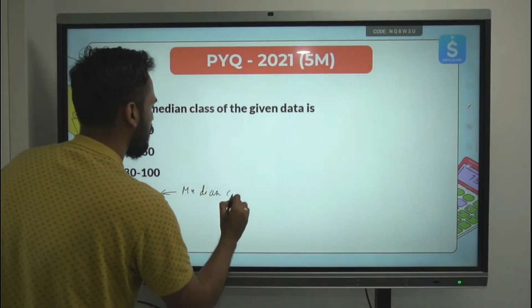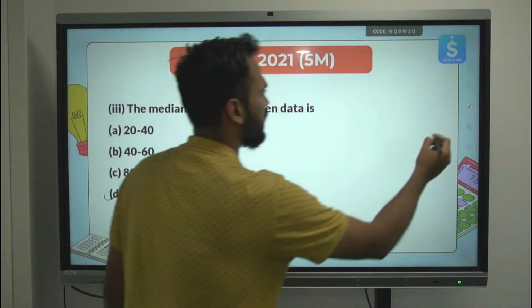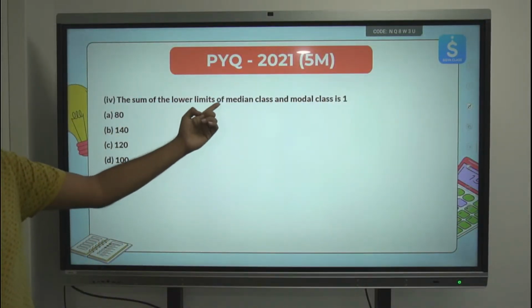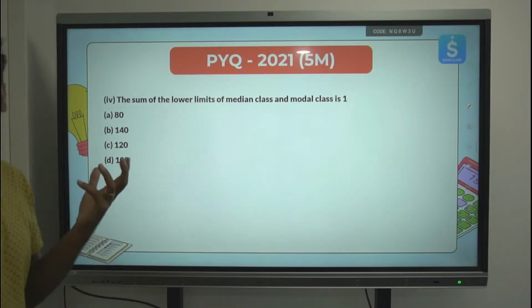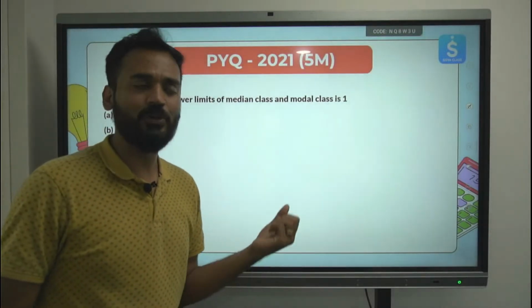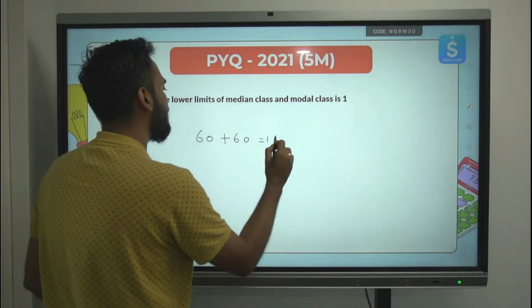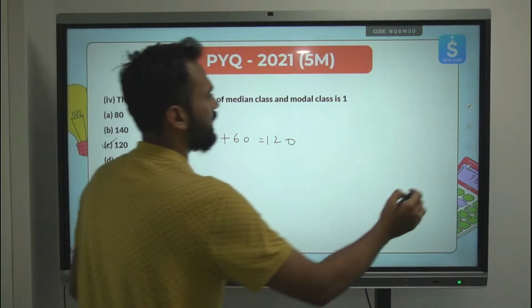Got it. Now, in order to find out the median, the next question generally will be for median only. The sum of lower limits of median class and modal class. Median class and modal class are same, 60 to 80. So 60 plus 60, 120. Option C is the correct answer.